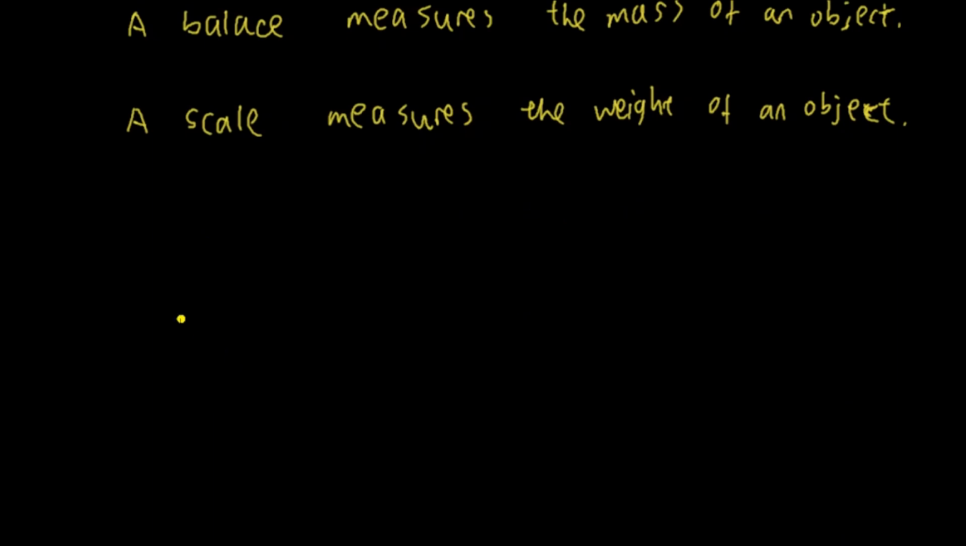Let's rearrange this. We have F equals ma. Let's divide both sides by m. So we have acceleration equal to force divided by m. Now think about that. A constant force applied on an object will make the object move at a constant acceleration.